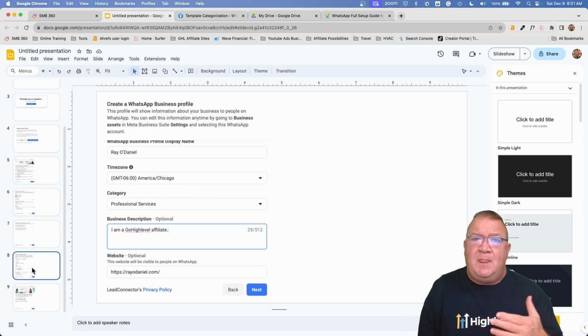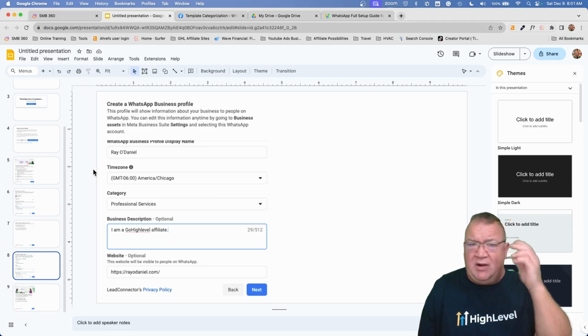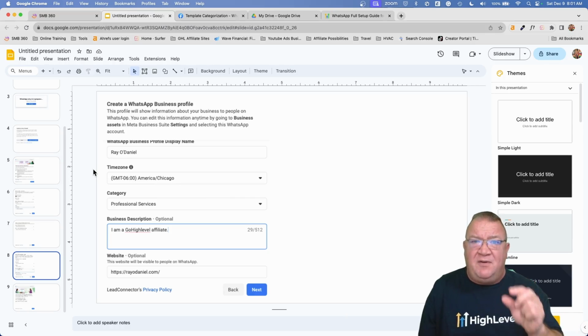One of the things you need to consider is that if this is going to be a business account for you, then what I would suggest is going back inside of High Level and looking at the phone number you have configured there. This is the LC phone system, the Lead Connector phone system, email, or Twilio number, however you got it set up. You want to get that phone number here. Don't use your cell phone here, okay? Because all of your communication would go to your cell phone account, not to your business account where you want to tie it into your High Level account.